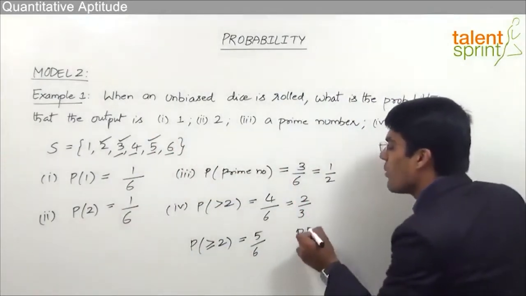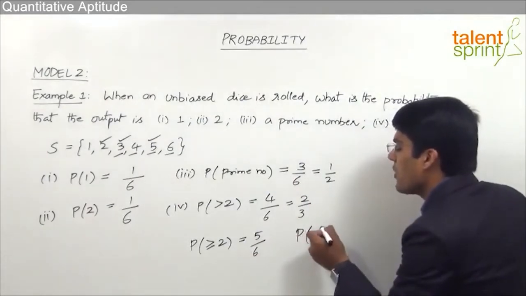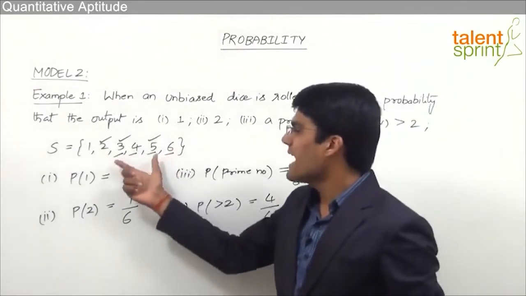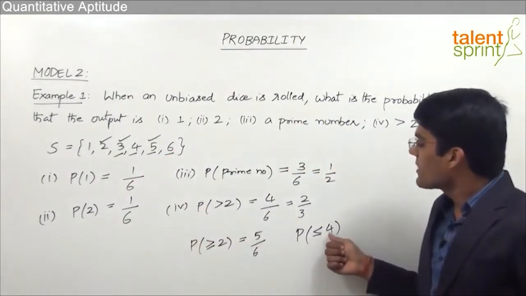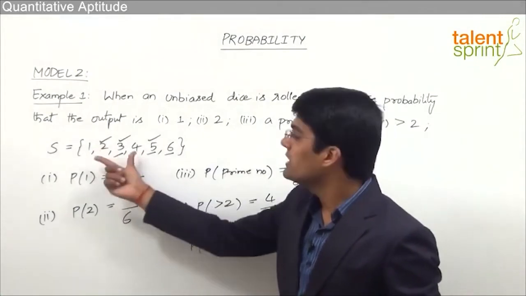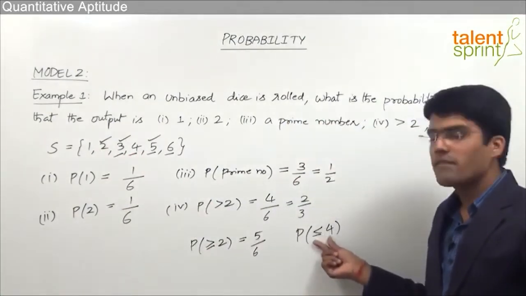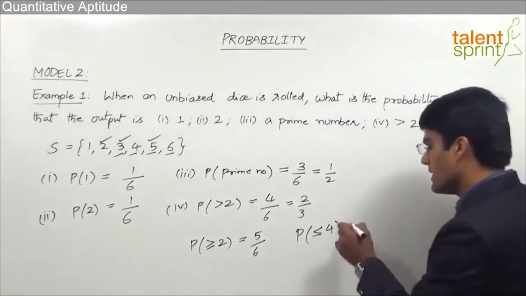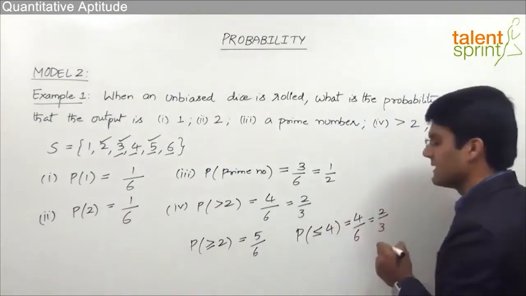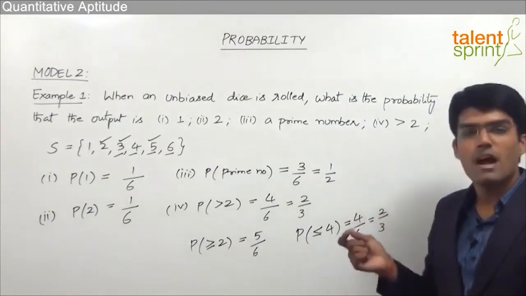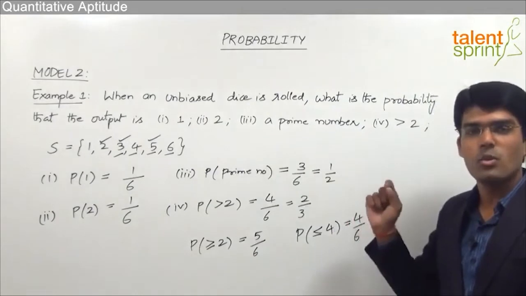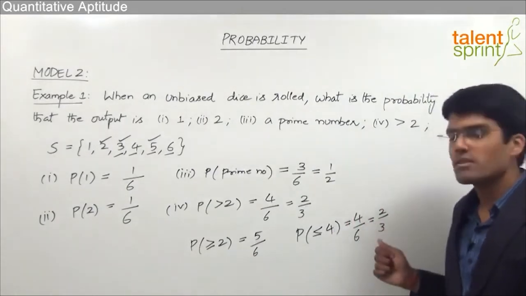Similarly, let's say that what is the probability of getting an output less than or equal to 4. Now from the sample space, we can see that the outcomes which are in favor of getting less than or equal to 4 are 1, 2, 3 and 4. All these 4 can be considered as favorable outcomes for such an event. So here the answer should be taken as 4 by 6, that is equal to 2 by 3. And similarly, if the question says output should be less than 4, then we take it as only 3. That is 1, 2 and 3 are the possible outcomes out of total 6 outcomes.